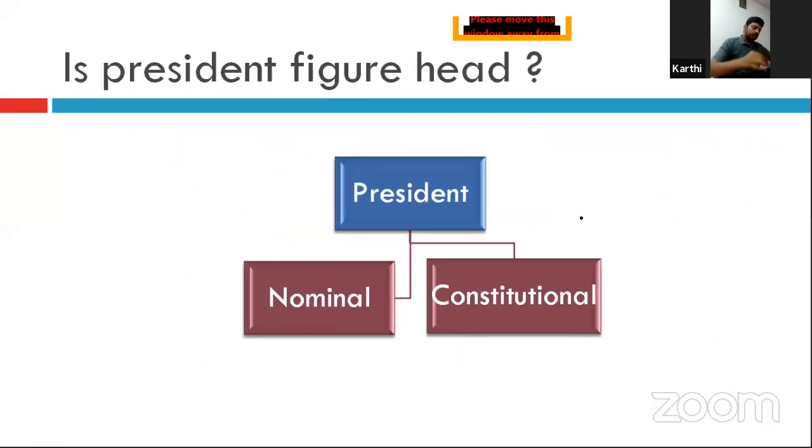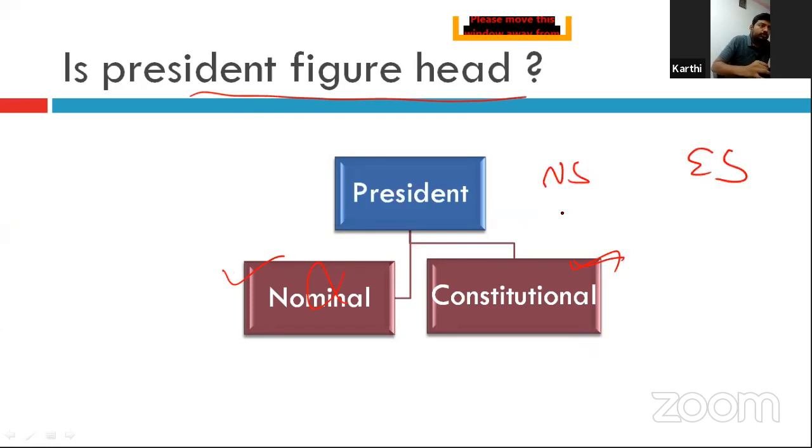So does it mean the president is just a figurehead? That is for the namesake. If it is namesake, then it is called nominal. If it is constitutional, in certain circumstances he has power. See, our president of India is not nominal or a figurehead. He is a constitutional head. What is the difference between nominal and constitutional head? See, normal situation, extraordinary situation.